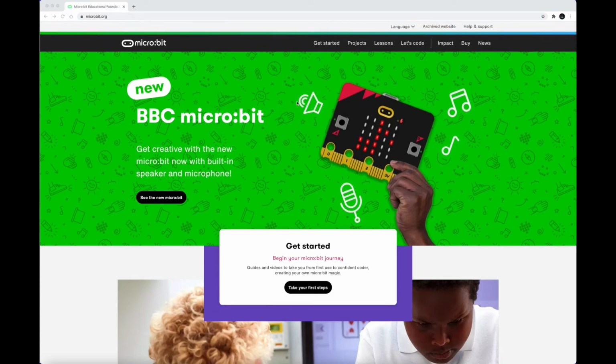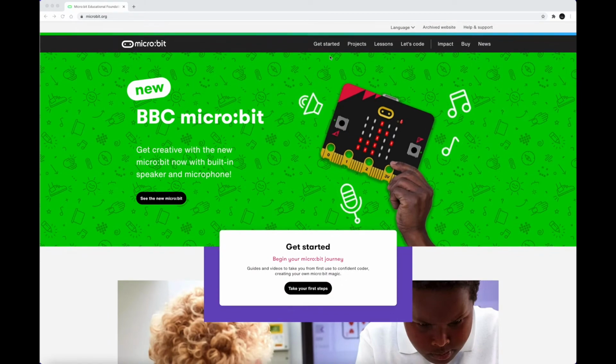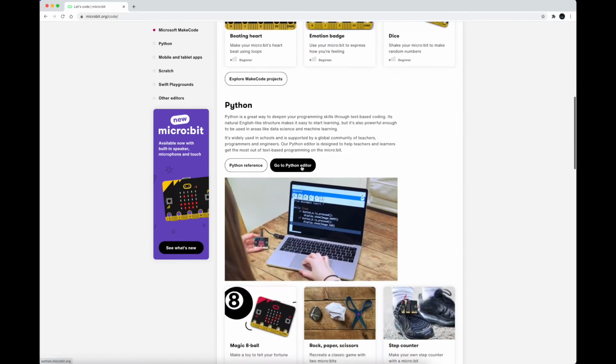Video, I'm going to be showing you how to make a thermometer with micro:bit. So to get started, we can go to Let's Code, Python editor, and then we can start coding.